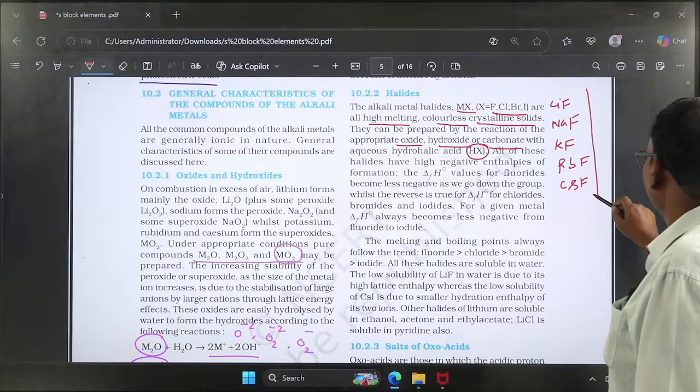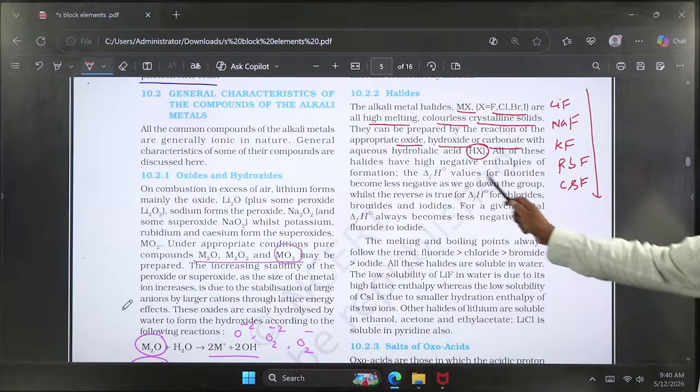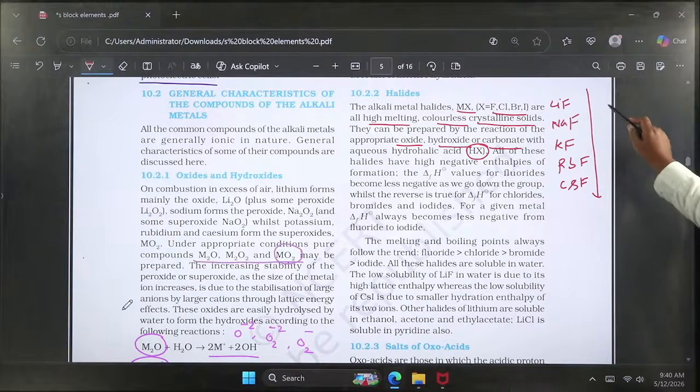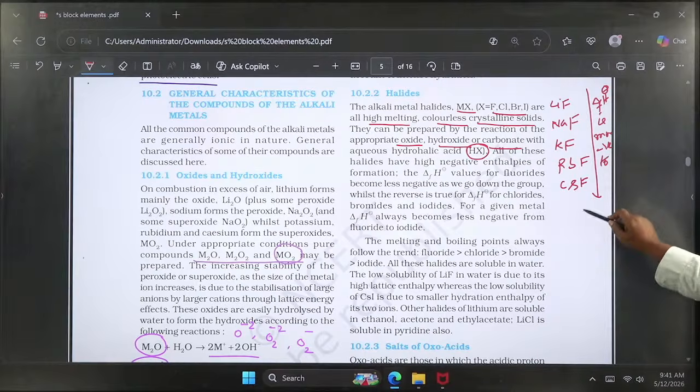From top to bottom, the formation values are negative. These fluorides become less negative down the group. That means from top to bottom, delta formation H standard moves from more negative to less negative.